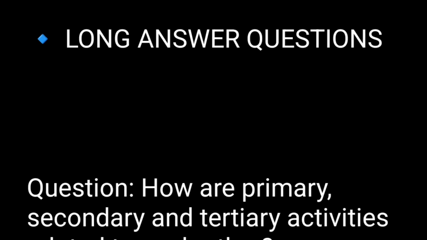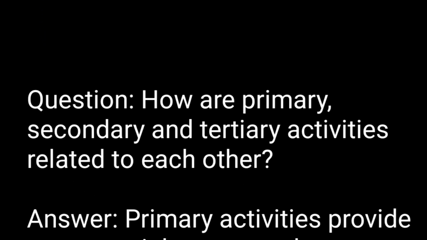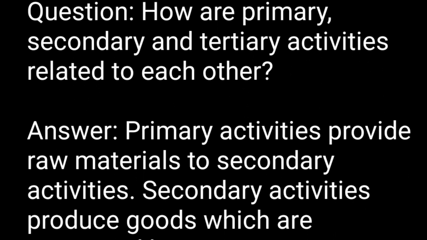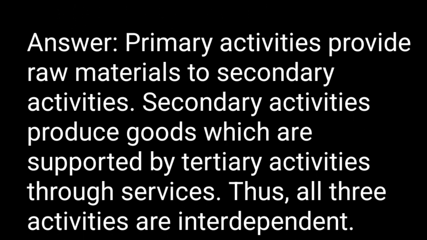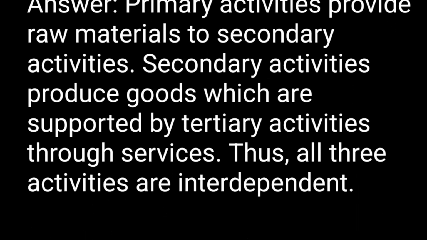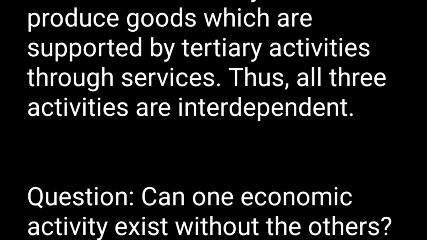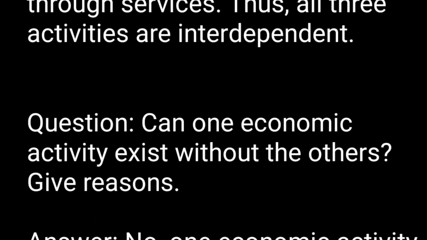Long answer questions. Question. How are primary, secondary, and tertiary activities related to each other? Answer. Primary activities provide raw materials to secondary activities. Secondary activities produce goods which are supported by tertiary activities through services. Thus, all three activities are interdependent.